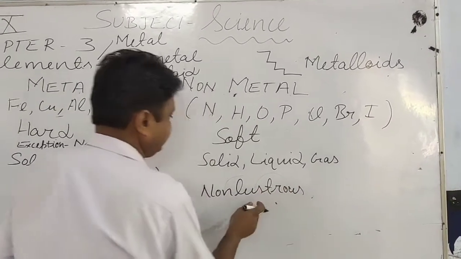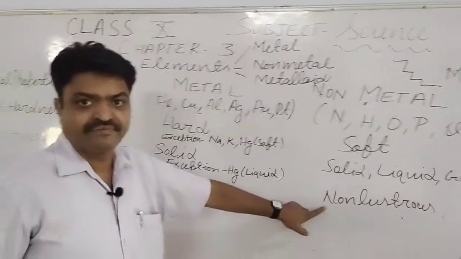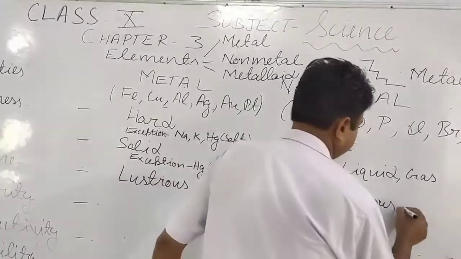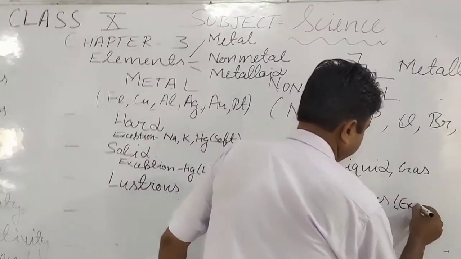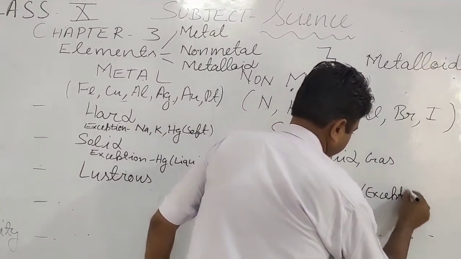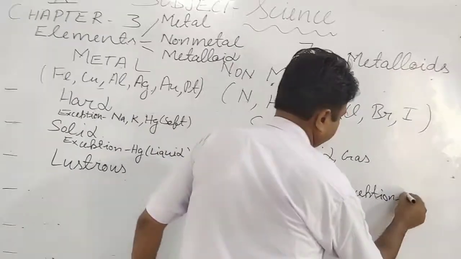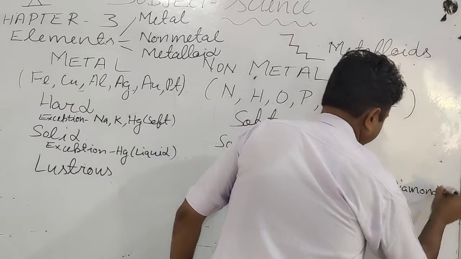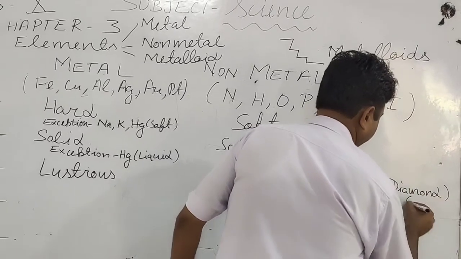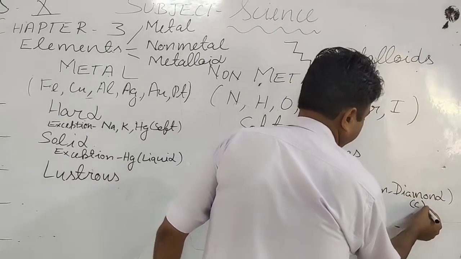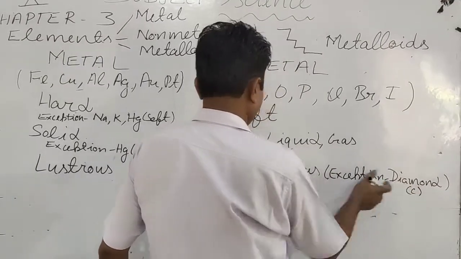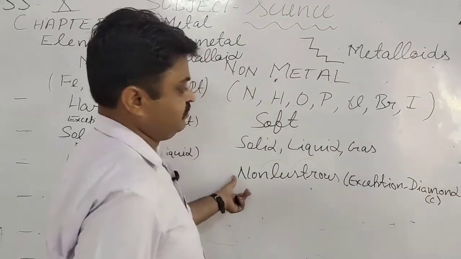But in this, there is one exception, student, in the metal. And what is it? Exception: diamond. Diamond is a non-metal, but it is lustrous in nature, and it is the pure form of carbon. Means carbon is the exception of this property, diamond.